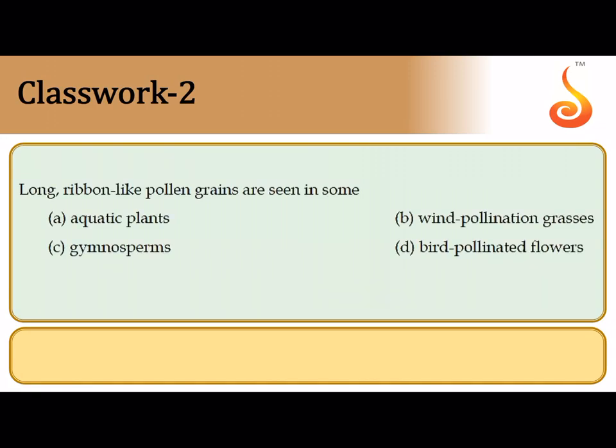Question 2 says long ribbon-like pollen. Now long ribbon-like pollen is a feature of marine grass, that is Zostera, which undergoes pollination underwater, not at the surface of water. So the correct answer here is you find this kind of ribbon-like pollen in an aquatic plant. So the correct answer is aquatic plant. To be very specific, it is seen in a plant called the marine grass, which is also called the tape grass. It is scientifically referred to as Zostera.